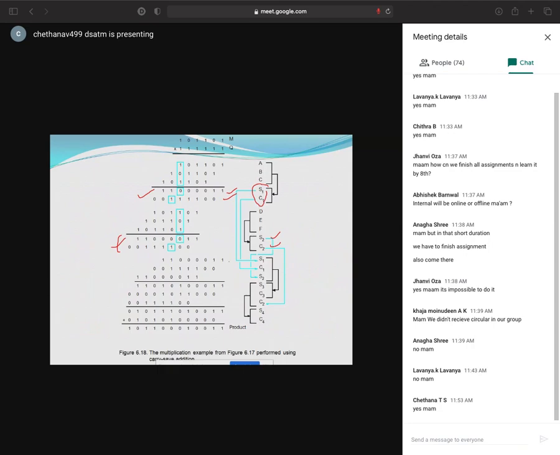Hope you are able to see. See here, I think you are able to see.